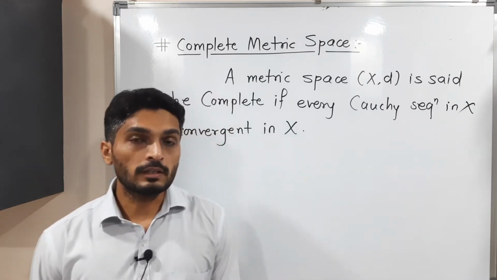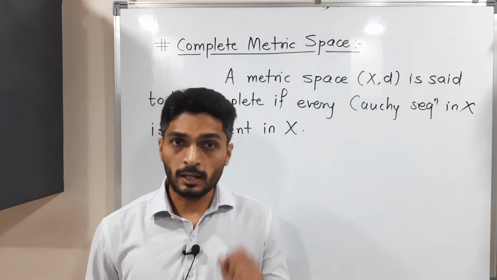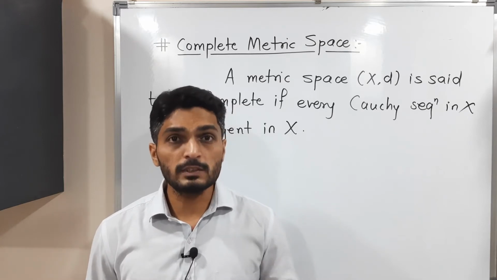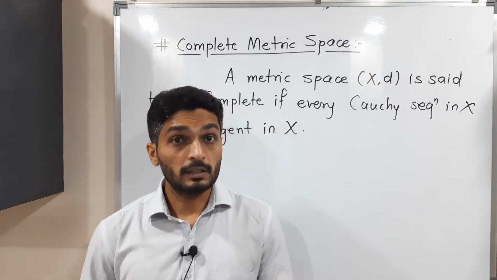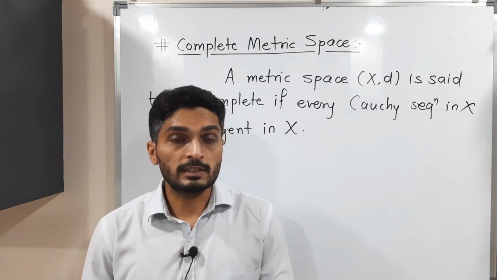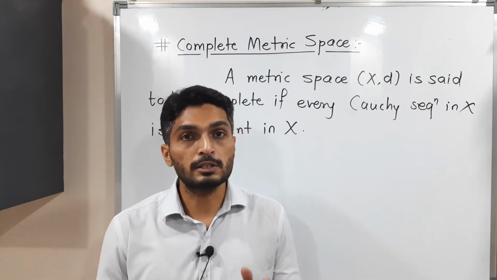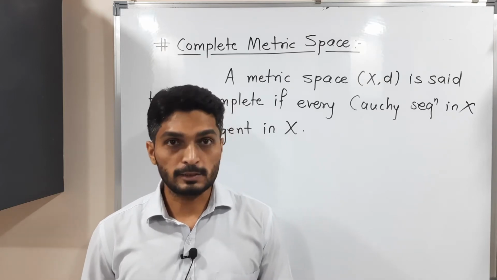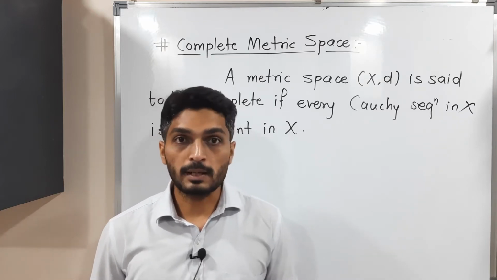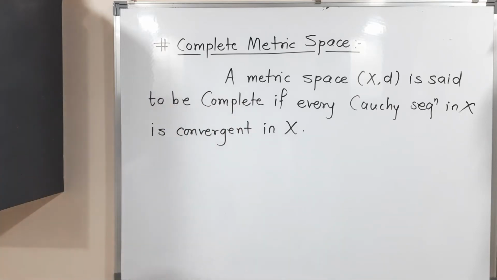But now if in a metric space (X, d), every Cauchy sequence is convergent, then it is said to be a complete metric space. I will repeat: if every Cauchy sequence is convergent in a metric space (X, d), then (X, d) is said to be a complete metric space. Okay, so let us see a few examples of complete metric space. Make a screenshot of this definition, then we will go further.